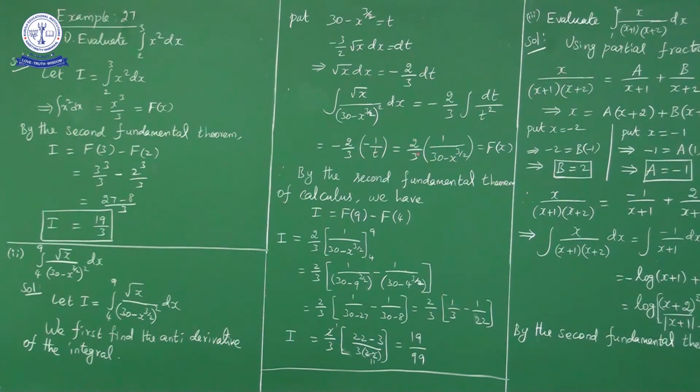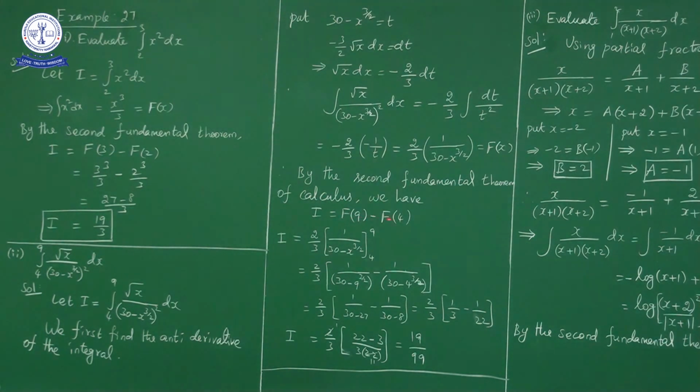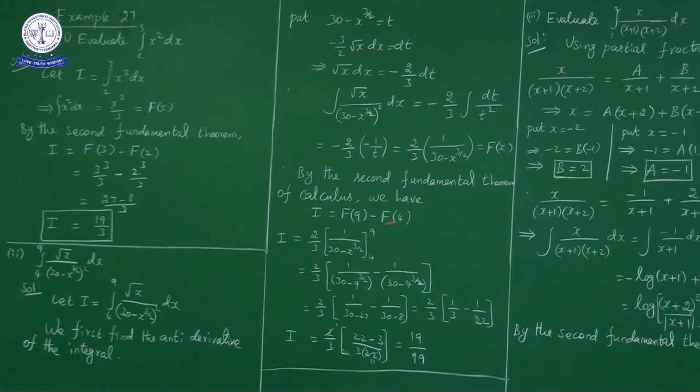So 2 by 3 into 1 by what is t? T is 30 minus x power 3 by 2. 2 by 3 into 1 upon 30 minus x power 3 by 2. Okay, this is capital F of x. By second theorem of integral calculus, what we have? Integral I, this we consider as I is equal to F of b minus F of a. b is 9 and a is 4. So F of 9 minus F of 4.